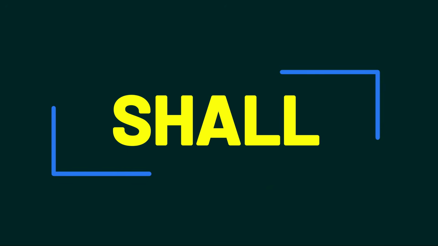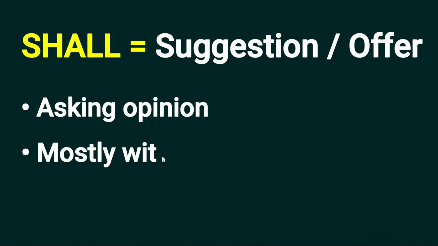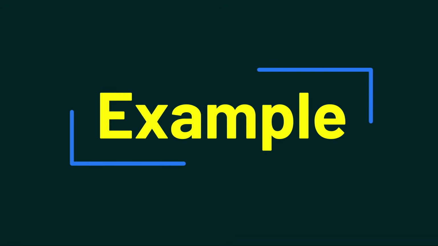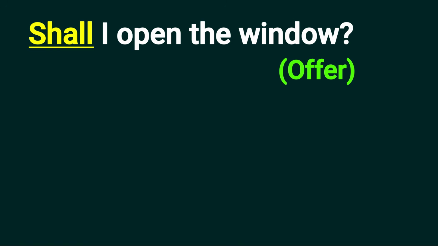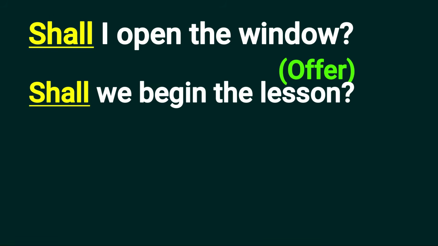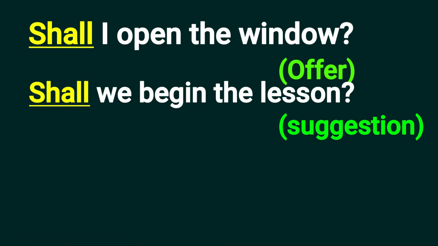Let's start with shall. Shall is used for suggestion and offer. Shall is used especially with I and we. So let's understand by examples. Shall I open the window? This sentence expresses an offer. Shall we begin the lesson?